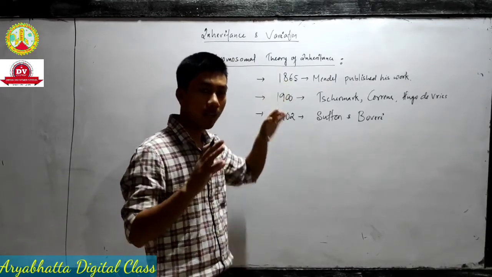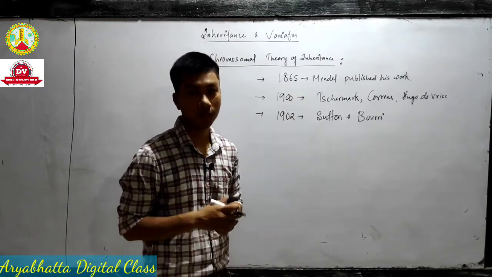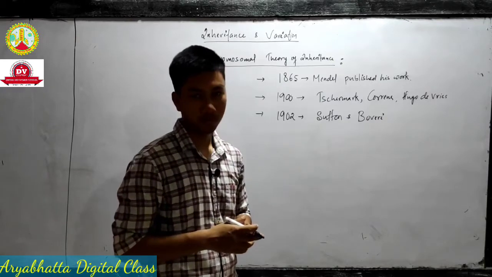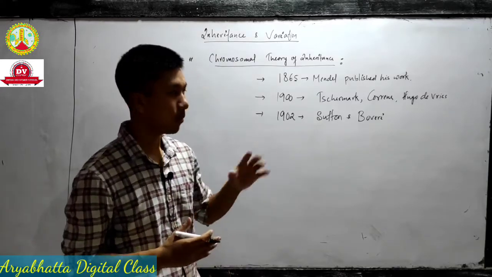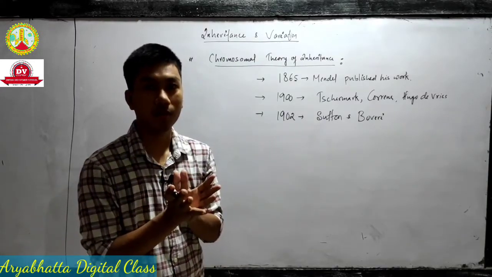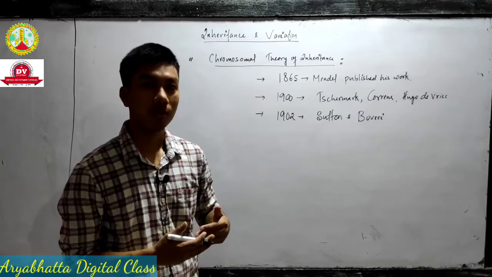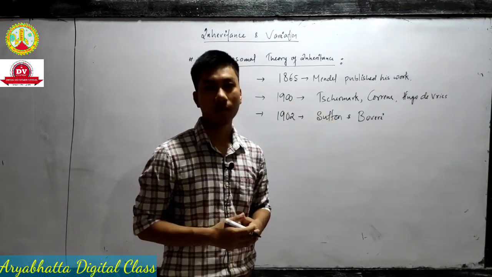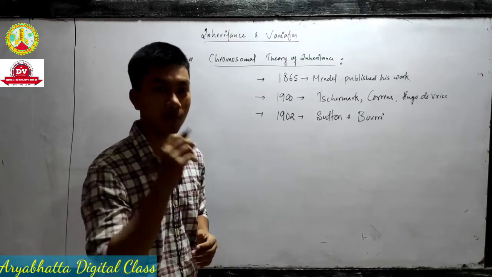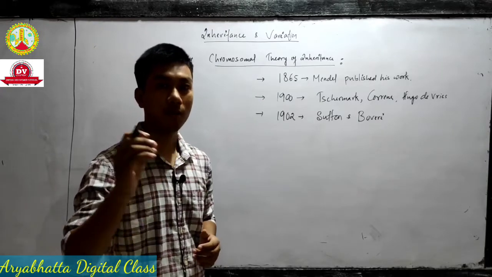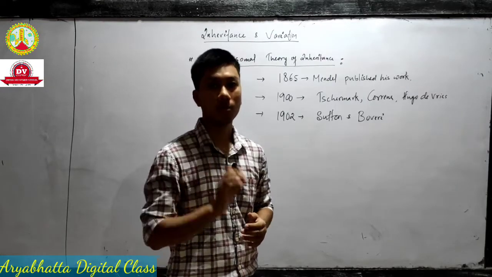Microscope थे उस ज़माने में, लेकिन high develop नहीं थे. Okay, मतलब high level वाला microscope नहीं थे. तो by 1902, the high-level microscope was already developed. So Sutton and Boveri were able to see the structure of the cell, what is there inside the cell, what is passed from generation to generation. So Sutton and Boveri found out that inside our cell during gamete formation there is a chromosome actually. Okay, chromosome, and that chromosome is passed from generation to generation along with the genes. Okay, because genes are located on a chromosome itself.